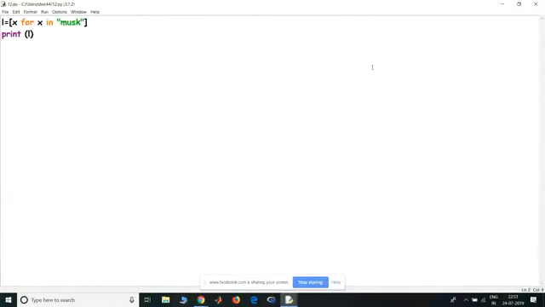What has happened here is x has gone to Muskan, taken out each alphabet and appended it to the list. This is what list comprehension means in Python.